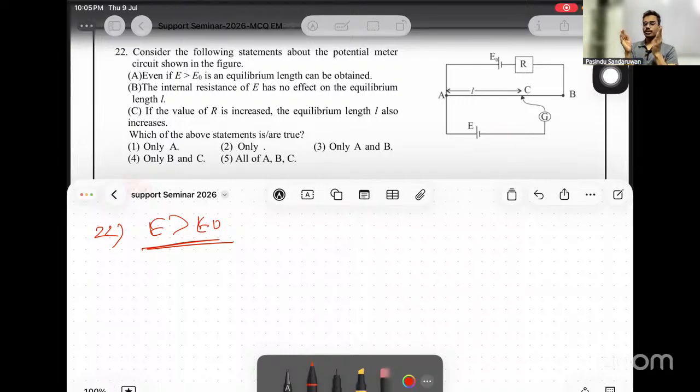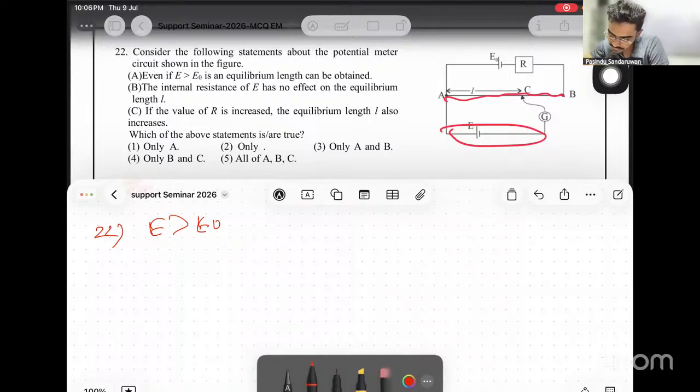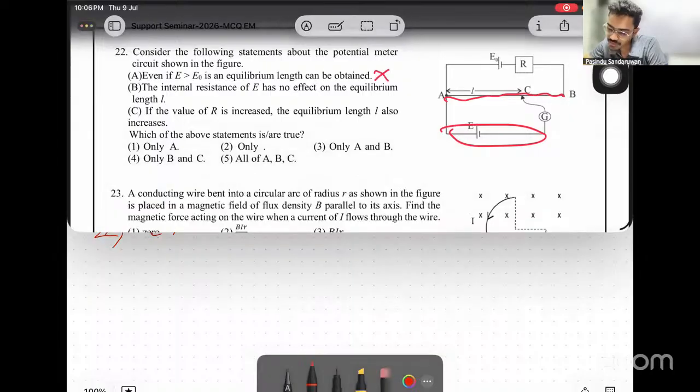Always the sub-circuit is going to balance against one of the parts of the potentiometer wire, right? Then if this potential is greater than the total potential here, that is never going to balance. One is wrong.